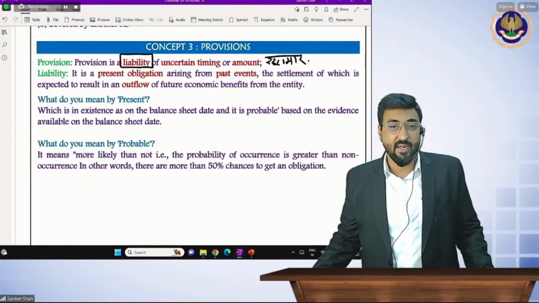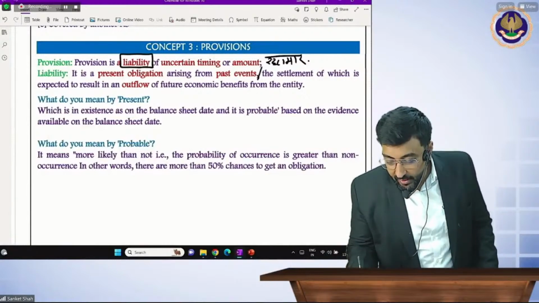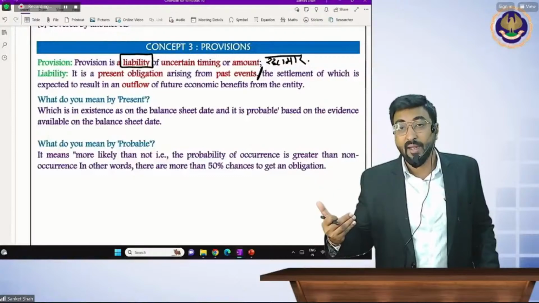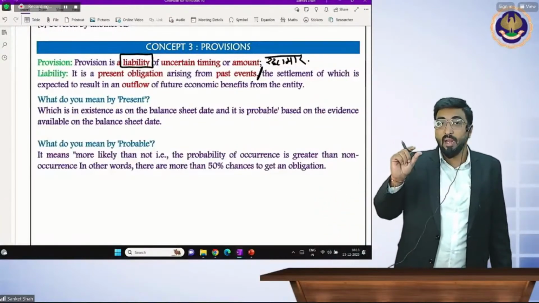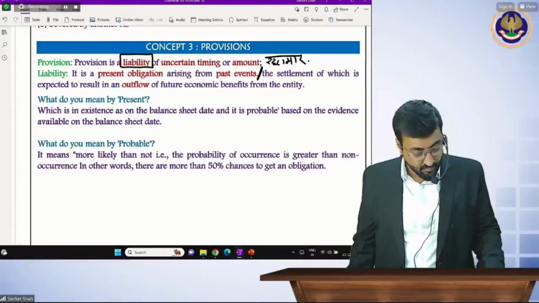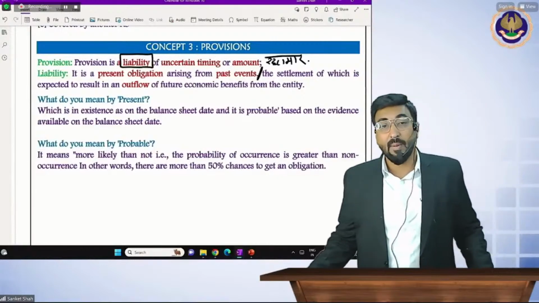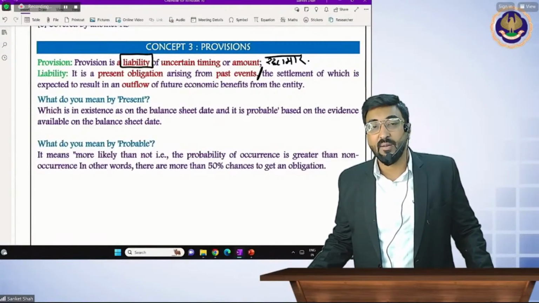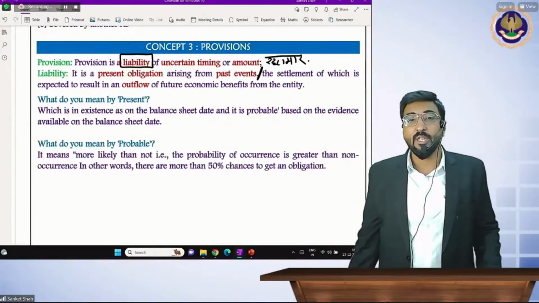from the entity. Okay, so see, break this definition. You can write it in the next line, beta. When writing this definition, you have to write it neatly on separate lines. It is a present obligation arising from the past event. So present is important, present obligation is important, past event is important.